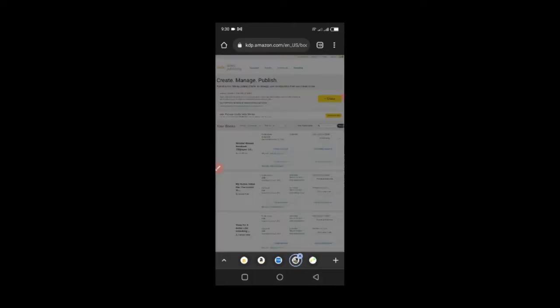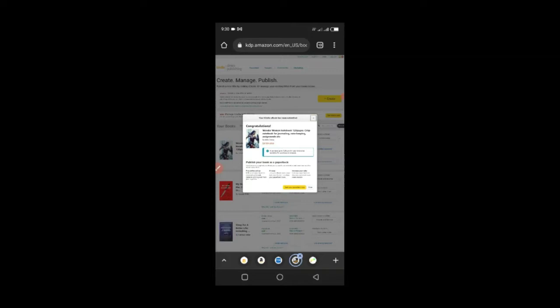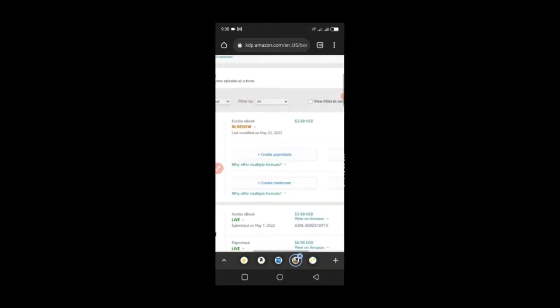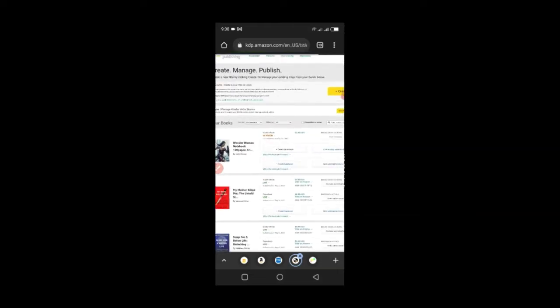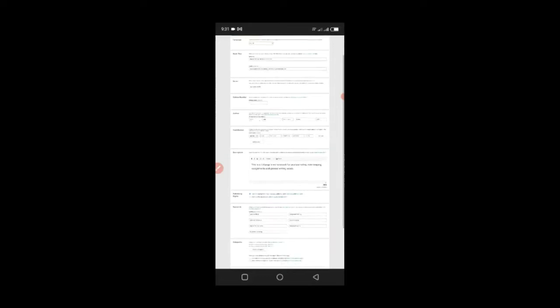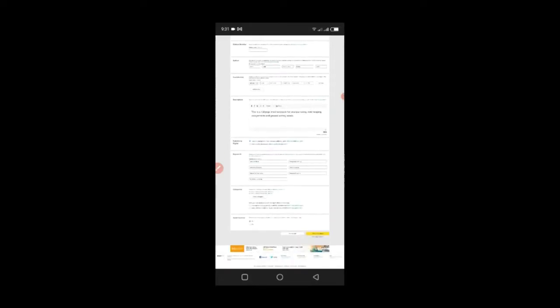So if it loads now, it's going to bring a pop-up. One mistake you don't want to make is to click this start your paperback now, because if you click it, it's going to start everything afresh. What I do is I just click on this cancel, and then I can click on here that says create paperback. Once I click it, everything I've chosen for the previous one will be there. You can see the title, the subtitle, the author, the description, everything is there already.